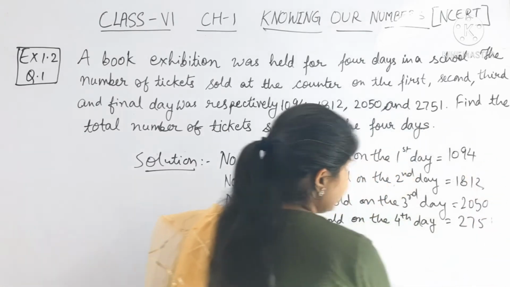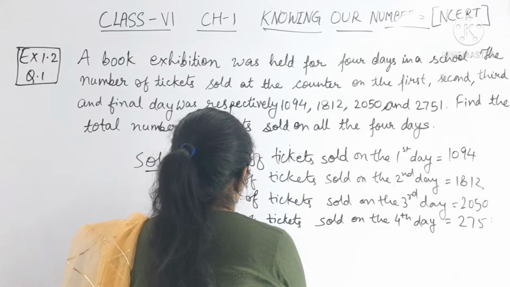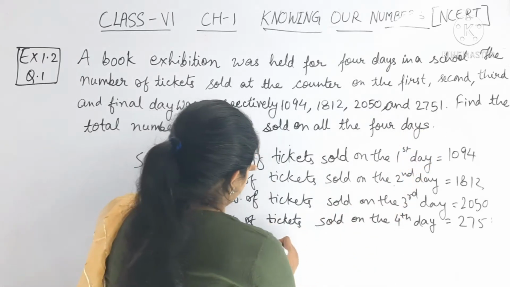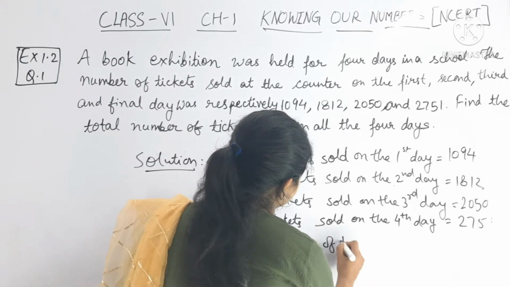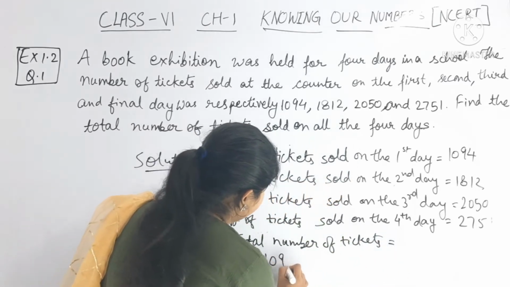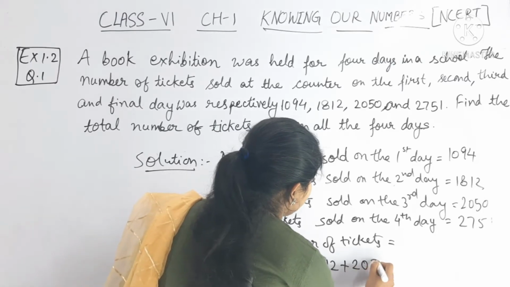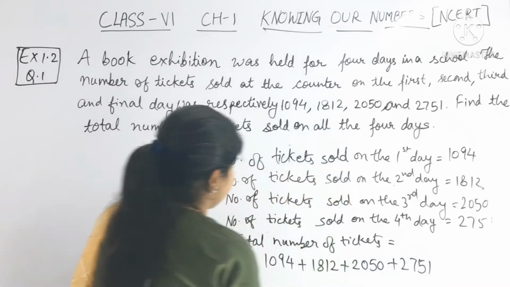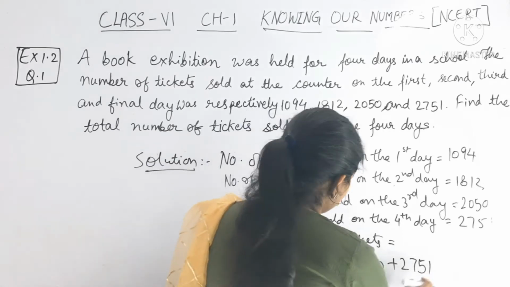So we have to add all the 4 numbers of tickets. Okay, what we have to find? Find the total number of tickets sold on all the 4 days. So total number of tickets is equal to 1094 plus 1812 plus 2050 plus 2751. Okay, so we are adding: 4 plus 2 is 6, 6 plus 1 is 7.